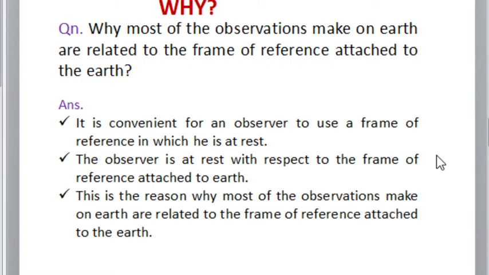This is a common question for your information. Why are most observations made on the surface of the earth related to the frame of reference attached to the earth? I repeat, why are most of the observations made on the earth related to the frame of reference attached to the earth? Just think about it.